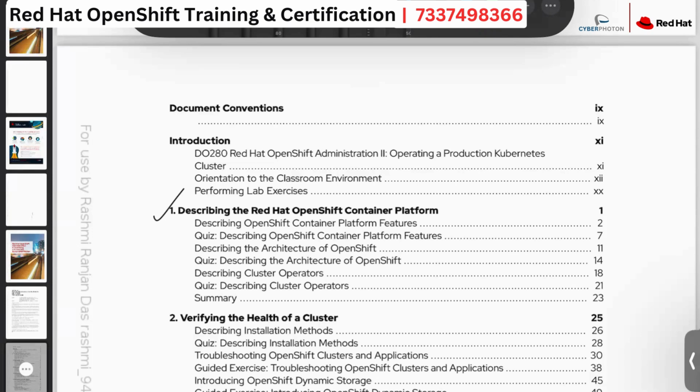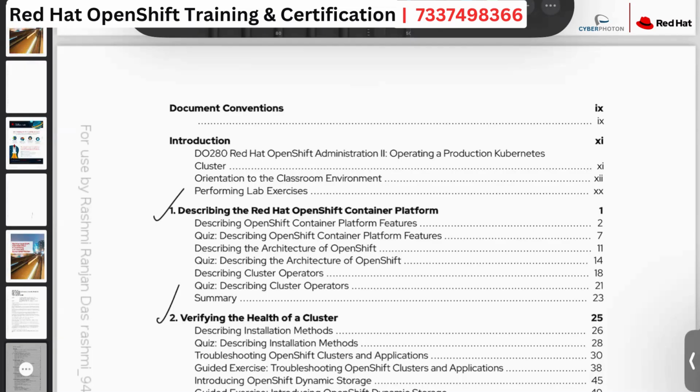We are going to understand what features we have and what extra features we have on top of Kubernetes. And also we are going to see what OpenShift is and the architecture of OpenShift as well. How exactly this OpenShift has been built, what all are the master nodes, worker nodes. We will be discussing it in chapter number 1.